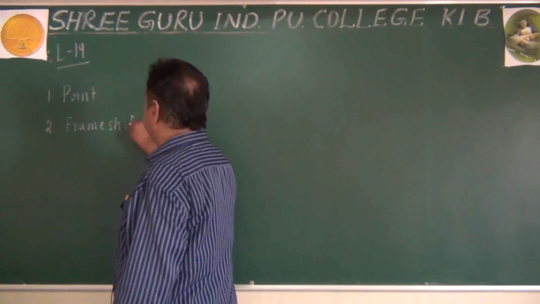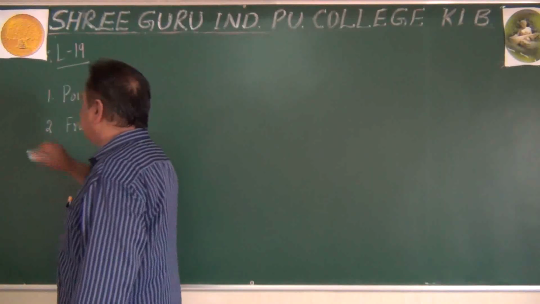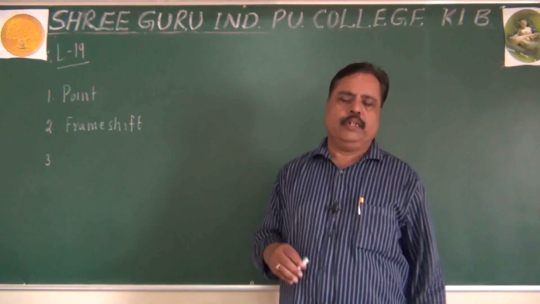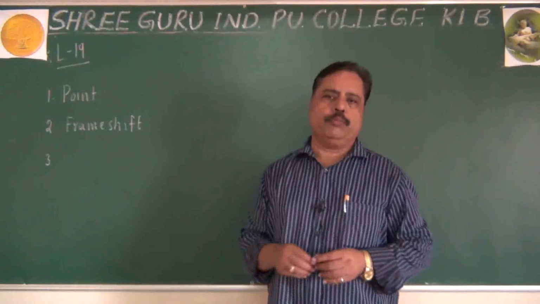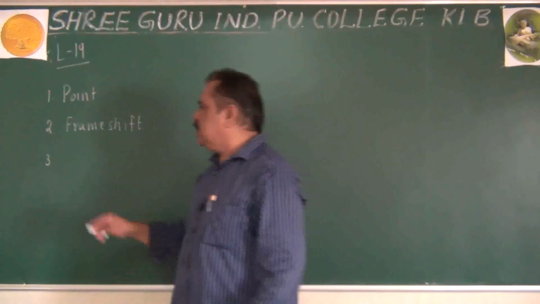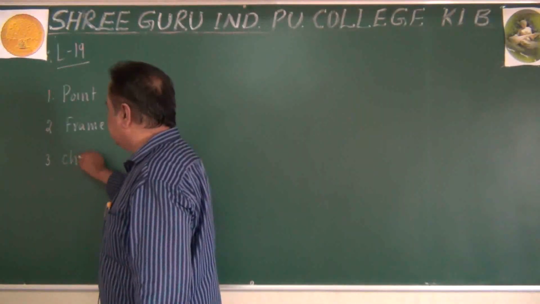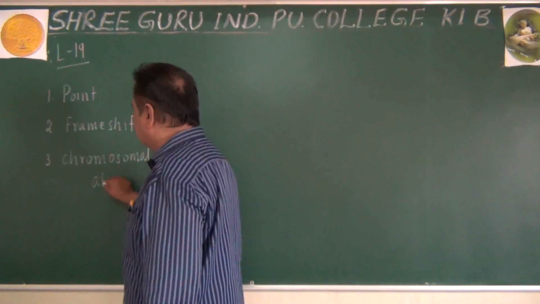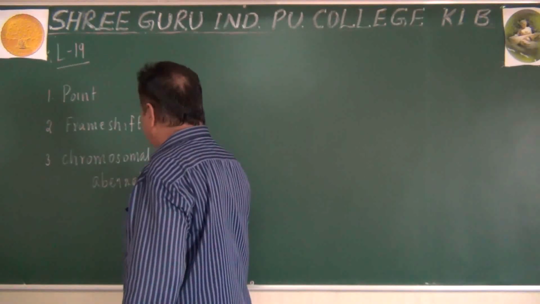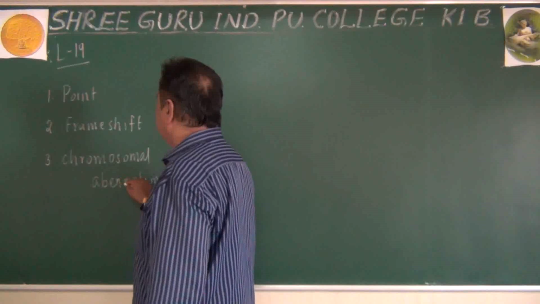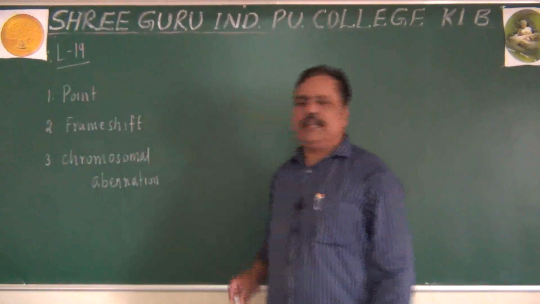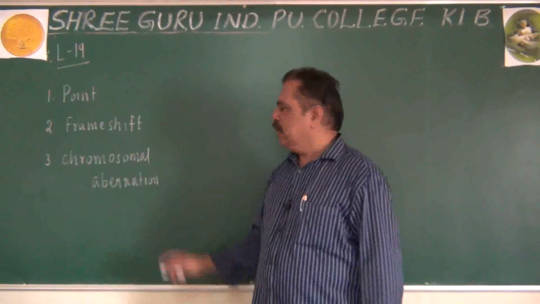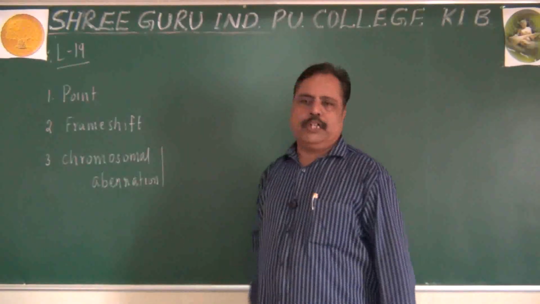In addition to these two types of mutation, there is a third type of genetic disorder also observed among human population. Starting from pedigree, we are talking about human population only. Third type of condition is called chromosomal aberration. Aberrations refers to some harmful condition or some kind of change. When the number of chromosomes is altered in an individual, it will be called a chromosomal aberration.